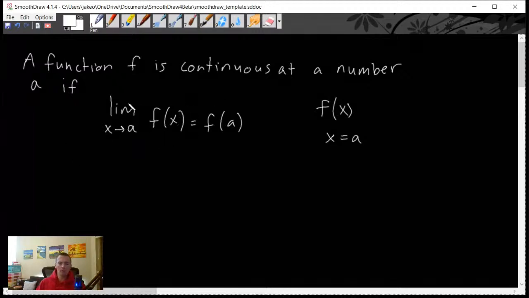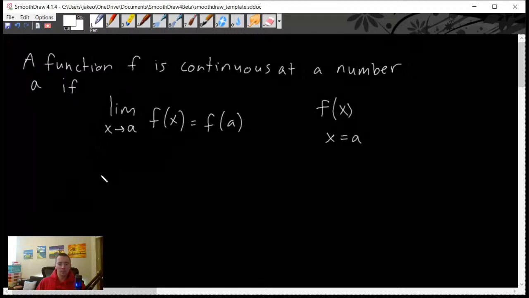So for a function to be continuous at this point, x equals a, that means that we would need the limit as x approaches that a value of our function f of x to equal f of a. Well, what does that mean? Basically, let's think about each side of this equation separately. So we have this limit over here on the left.